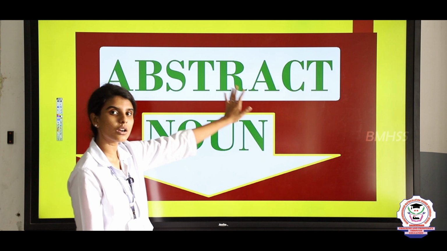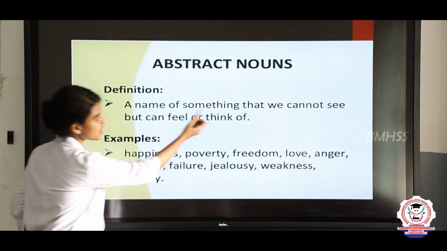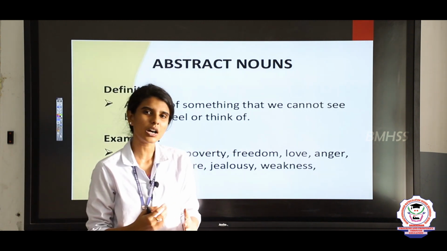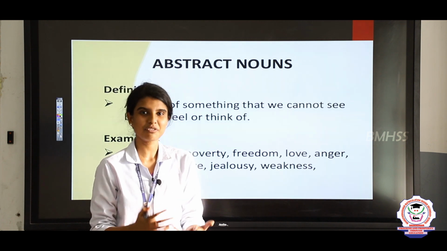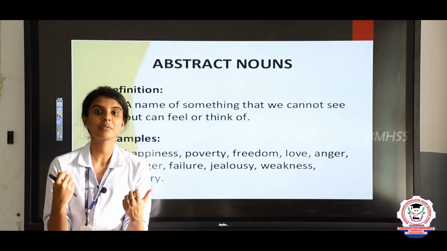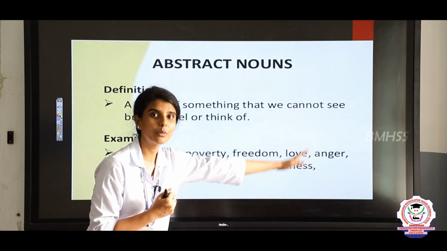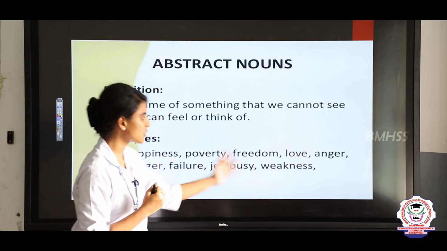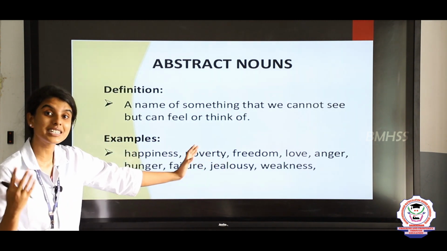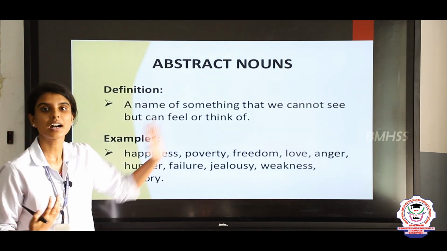The abstract noun, and now let us see the definition and its example. It is a name of something that we cannot see but can feel or think of. So abstract noun is something different where it is not seen physically, but we can feel it or we can think of it. For example, happiness, poverty, freedom, love, anger, hunger, failure, jealousy, weakness and victory. These things cannot be seen physically but we can just feel or think. So this is all about abstract noun.